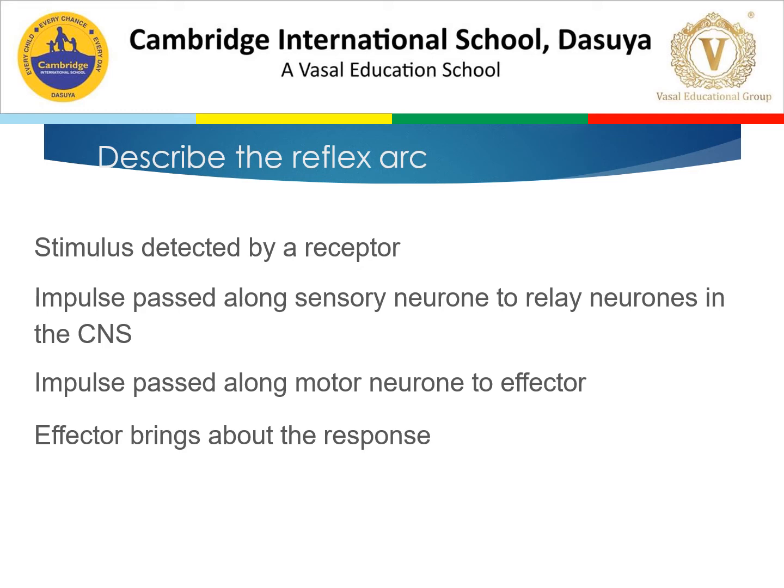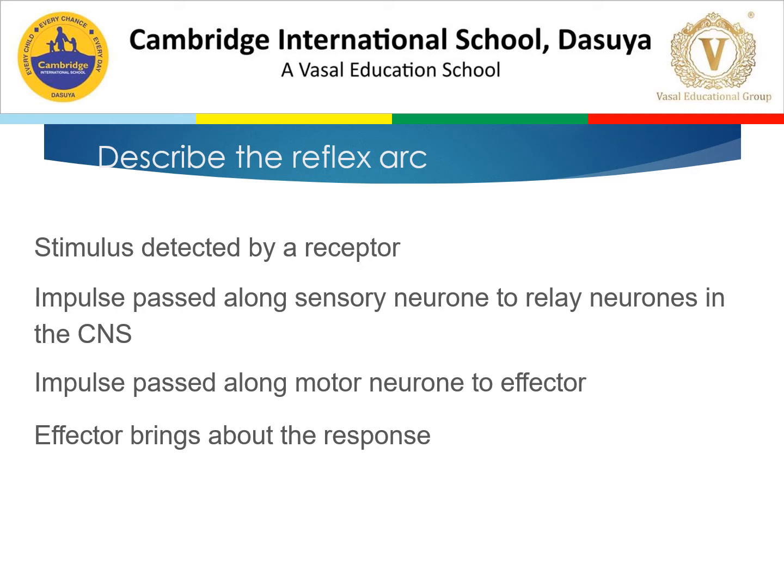The nervous pathway for such reflexes is called a reflex arc. A reflex arc is started by a stimulus which can be detected by receptors. For example, if something is burning in the room, that burning is a stimulus that can be detected by the smell receptor, the olfactory receptor present in the nose.